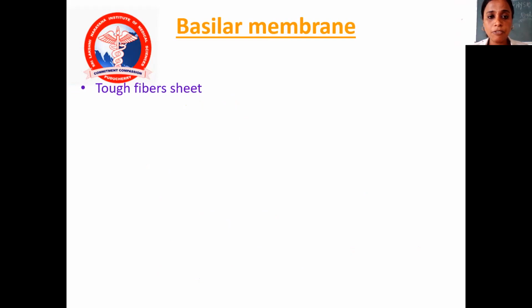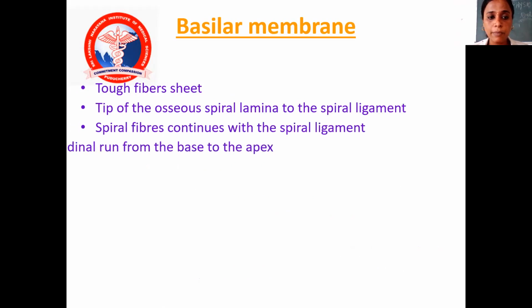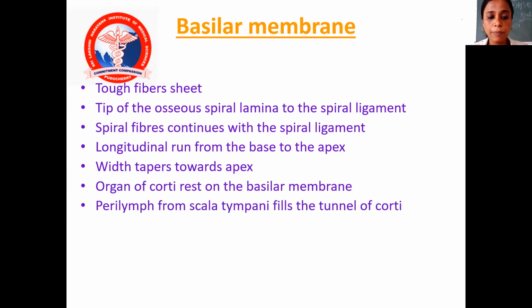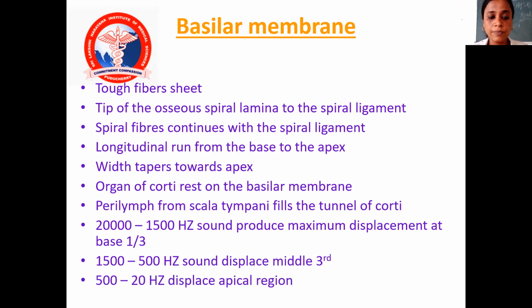The basilar membrane is a tough fiber sheet. The tip of the osseous spiral lamina attaches to the spiral ligament. Spiral fibers continue into the spiral ligament. They run longitudinally from the base to the apex and taper towards the apex. The organ of Corti rests on the basilar membrane. Perilymph from the scala tympani fills the tunnel of Corti. Sounds of 20,000 to 1500 Hz produce maximum displacement at the base, the first third. Sounds of 1500 to 500 Hz displace the middle third, whereas 500 to 20 Hz displace the apical region.